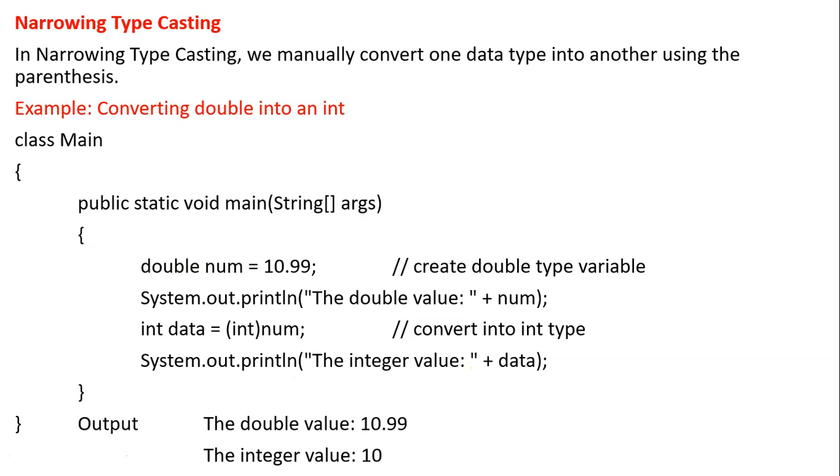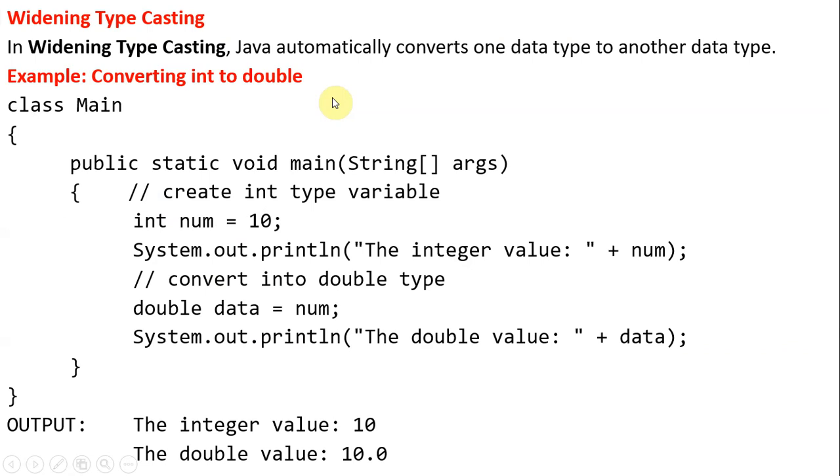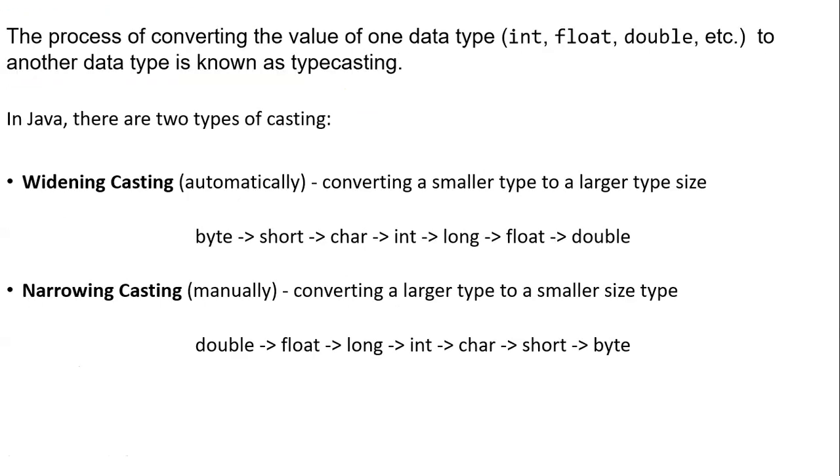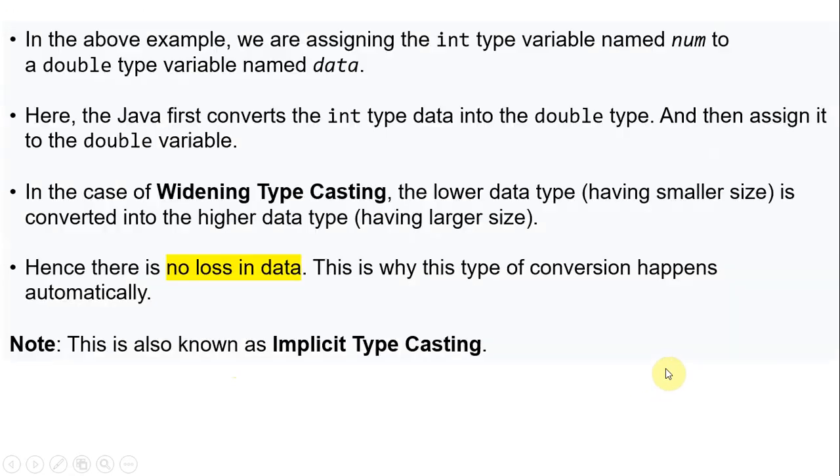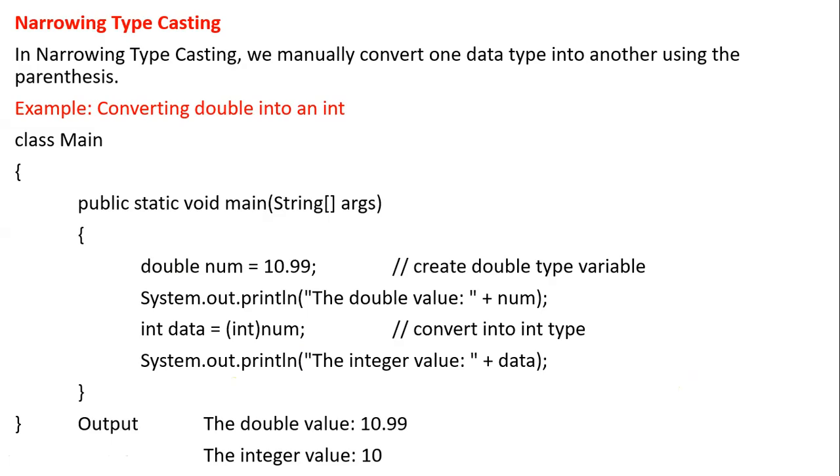The next one is narrowing typecasting. Narrowing typecasting is also converting one data type to another data type. Conversion into another data type is happening in both widening as well as narrowing. But in widening, conversion from a lower data type to a higher data type is possible, whereas in narrowing, a higher data type to a lower data type is possible. Just observe that.